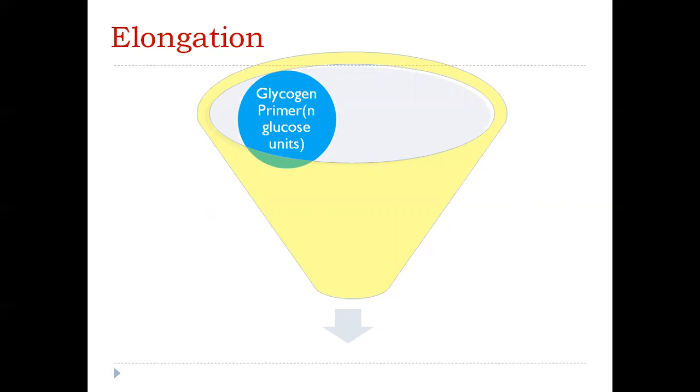If more glucose units are added, it is glycogen. If it is partly broken down, it is still glycogen. It does not have any fixed number of glucose units. Now, suppose we have a fragment of glycogen containing n glucose units. To this, we are adding UDP glucose. UDP glucose comes in, and in the presence of glycogen synthase, this UDP glucose, that is activated glucose, gives up its glucose unit.